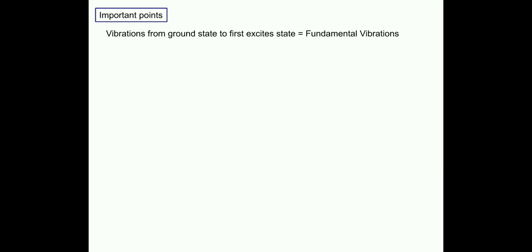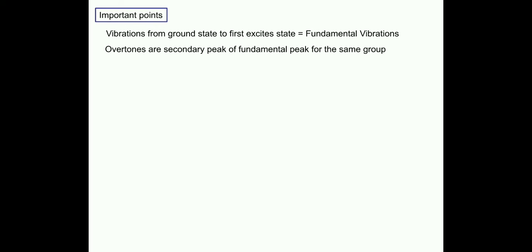Now, when a molecule absorbs IR, the vibration of the bond or molecule is excited from the ground vibrational level to the first excited level. When the vibration goes from the ground state to the first excited state, those vibrations are known as fundamental vibrations.